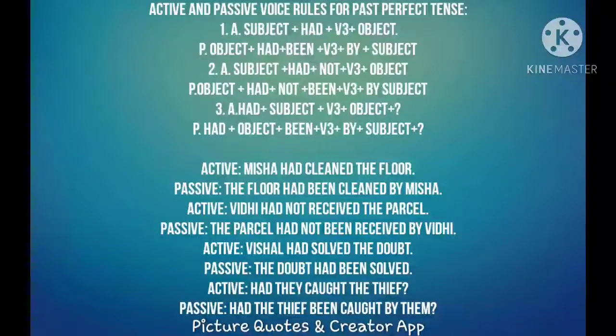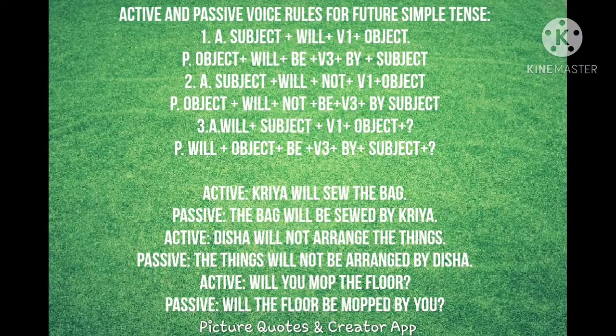Now let's move to the future tense. First of all, simple future tense. The sentence structure is subject plus will plus V1 form plus object. V1 verb, first form of the verb, base form of the verb. And the passive construction is object plus will plus be plus V3 form plus by plus subject.